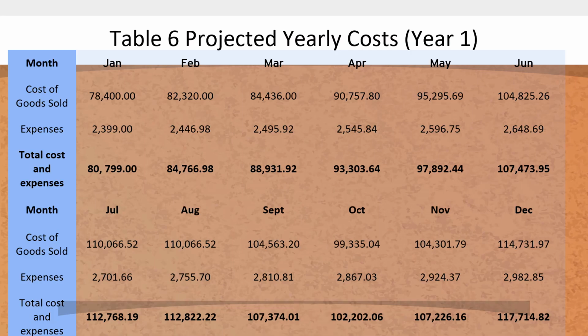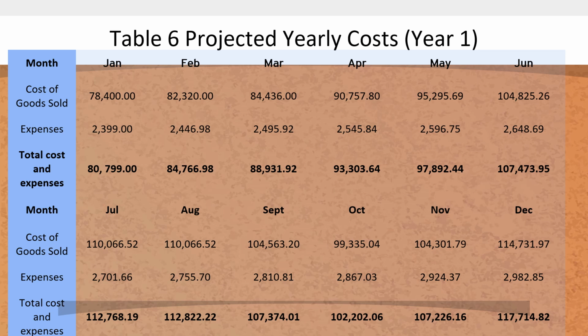Table 6 shows the projected yearly cost for the first year. So for January, we have 78,400 COGS. And then to June, there is only a 5% increase. And see that our expenses, which is a total of 2,399, there is only an increase of 2%.